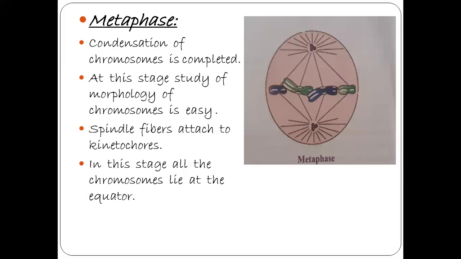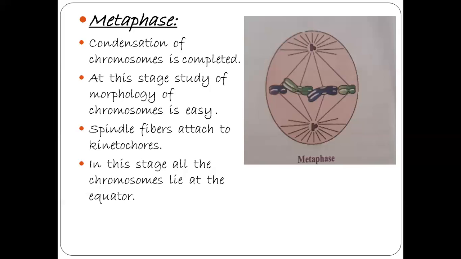So at this metaphase, the chromosomes have two chromatids. These two chromatids are attached at the centromere. On the centromere, a disc-shaped structure is present that is called the kinetochore. To this kinetochore, the spindle fibers attach and the formation of the metaphase plate takes place.